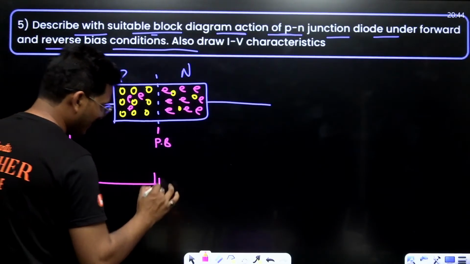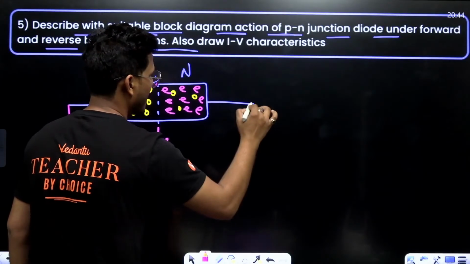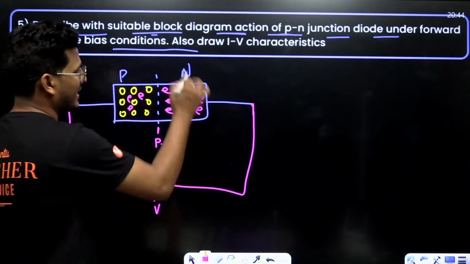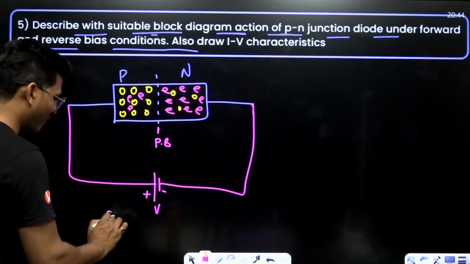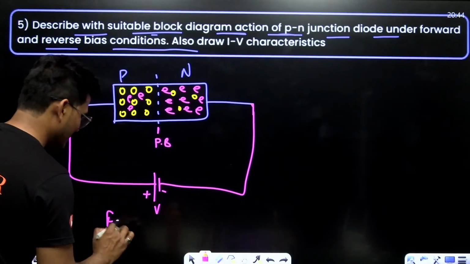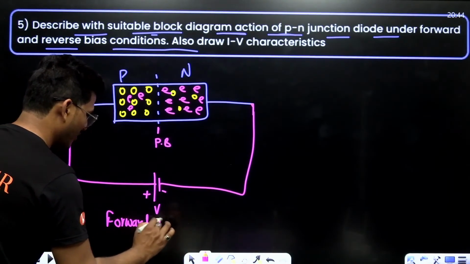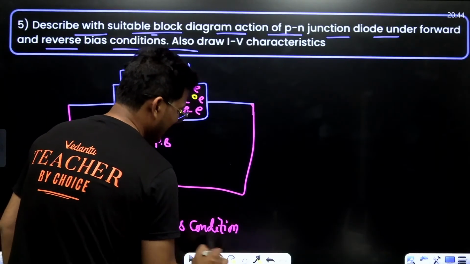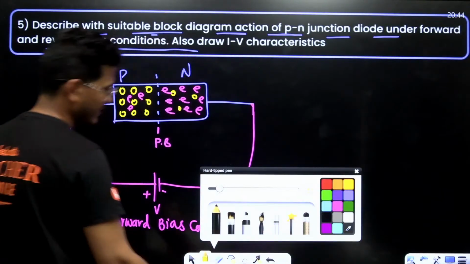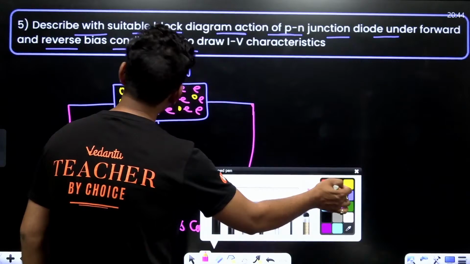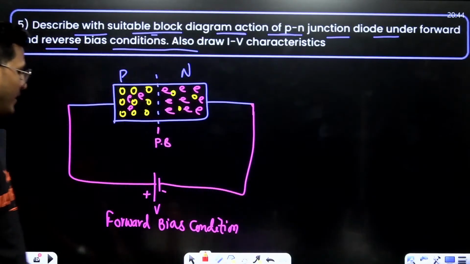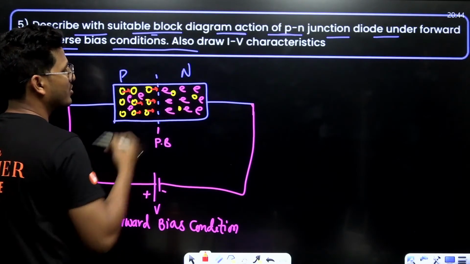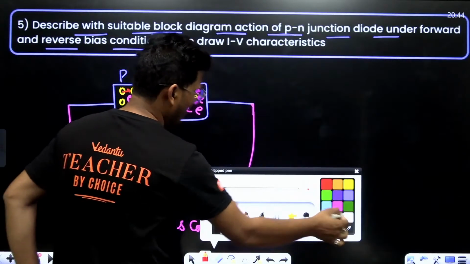Now if I take the connection of the positive terminal with P type and the negative terminal with N type, then it is called forward bias. And in this condition, due to this positive, these holes are repelled.